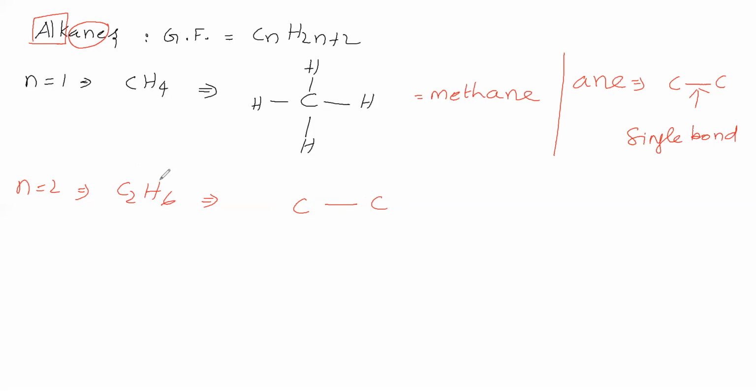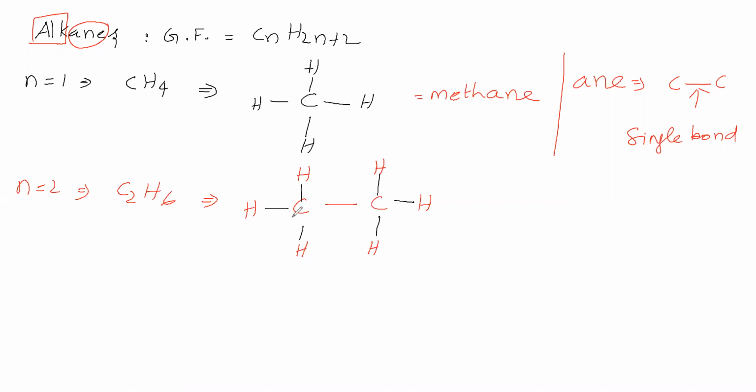Now 6 hydrogens are present. The 6 hydrogens will split, giving 3 hydrogens to the left side carbon and the remaining 3 hydrogens to the right side carbon. Hydrogen can make a single bond, that we know, so we are giving the bonds. Now we check how many bonds each carbon has. This carbon has 4 bonds. The valence of carbon is 4, therefore it is satisfied. This carbon also has 4 bonds, so this valence is satisfied.